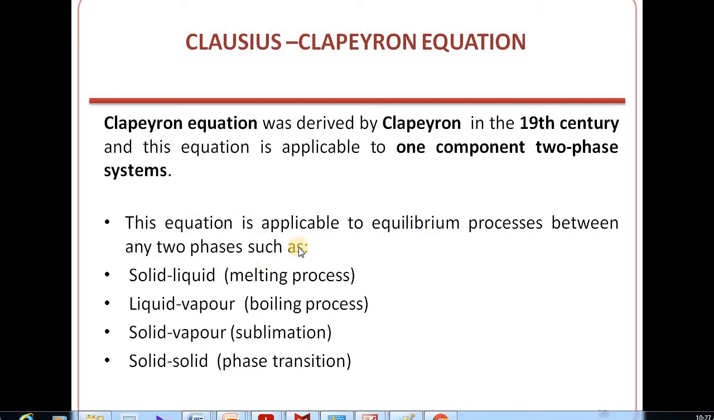Now, the equation will be applicable to the equilibrium processes between any two phases, such as solid-liquid, liquid-vapor, solid-solid. So when the solid and liquid are in equilibrium, we call it a melting process. When liquid and vapor are in equilibrium, we call it a boiling process. When solid and vapor are in equilibrium, we call it a sublimation process. And when different types of solid phases are in equilibrium, we call it a phase transition. So the Clapeyron equation will be applicable to two-phase system equilibria.